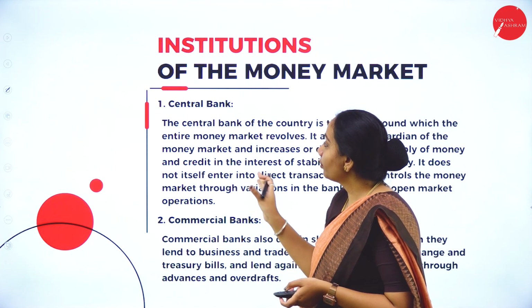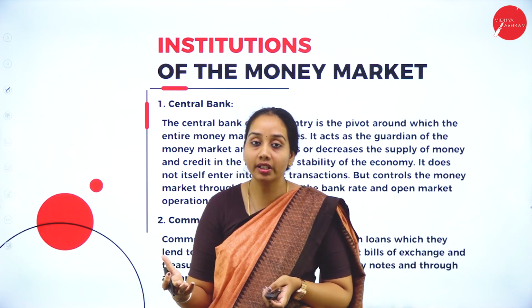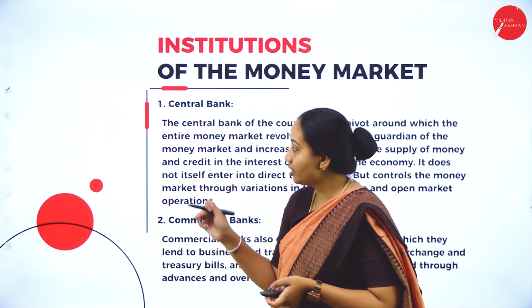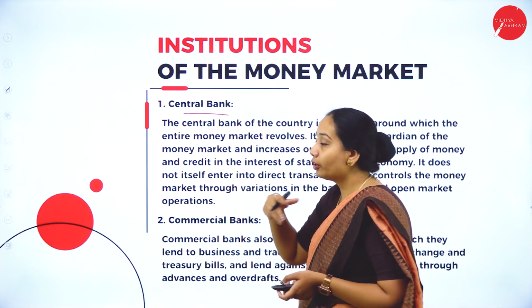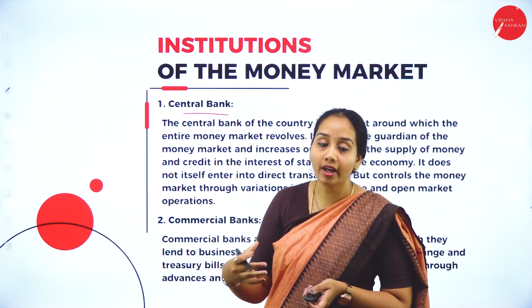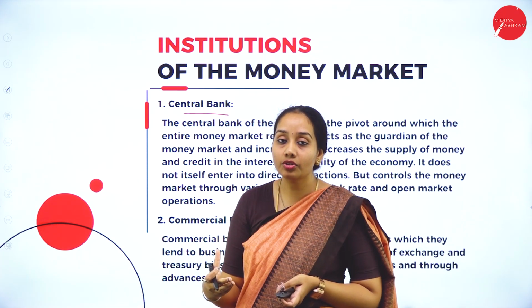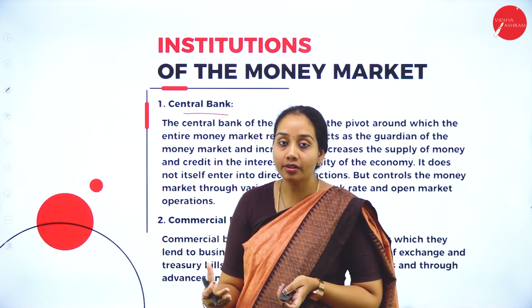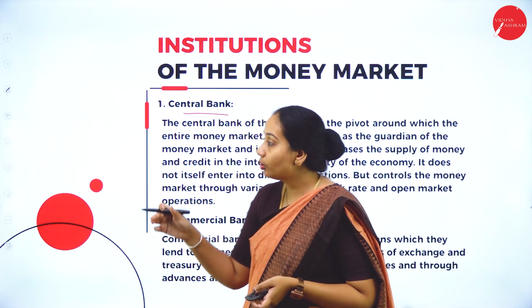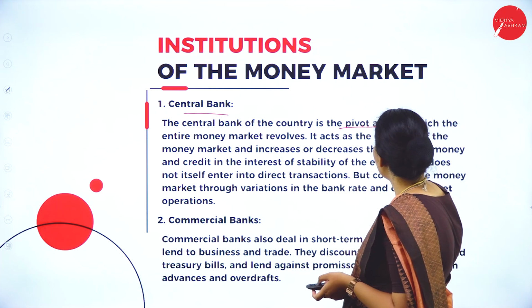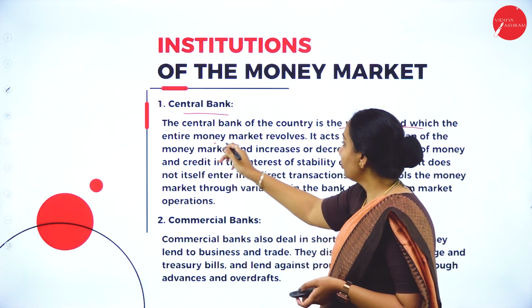Next we will see who are all the institutions that usually deal with the money market. First is the central bank of the country. In our country we have the central bank, RBI. Usually RBI is the one that issues the money market instruments into the market. The central bank is the pivot around which the entire money market revolves.